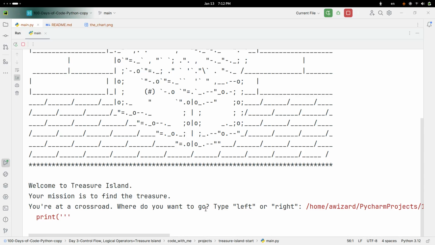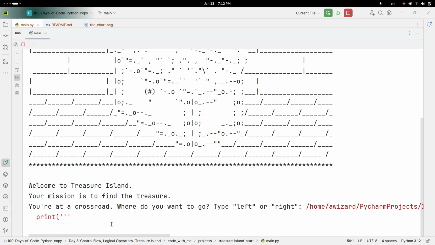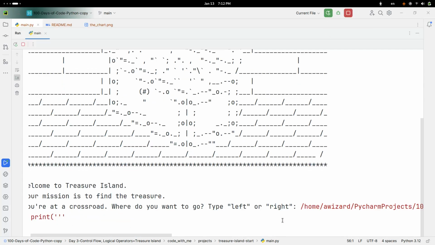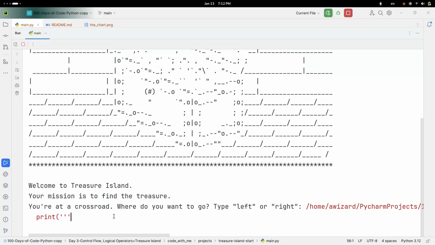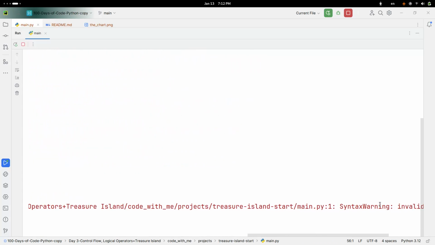So I just ran the program. What happened? Let me rerun this, because it says you're at a crossroad, but it's giving me this. What is that?